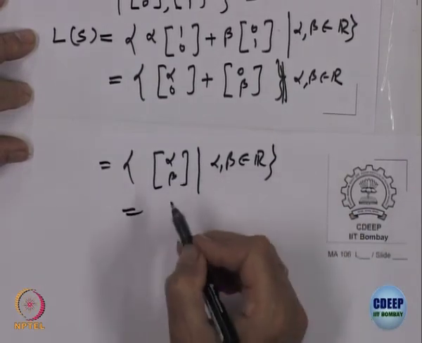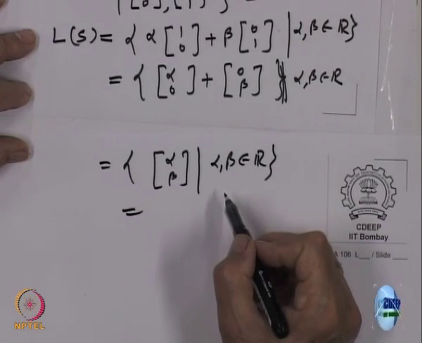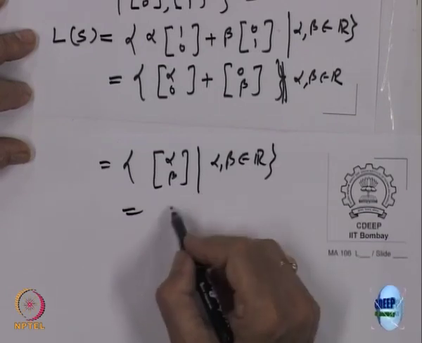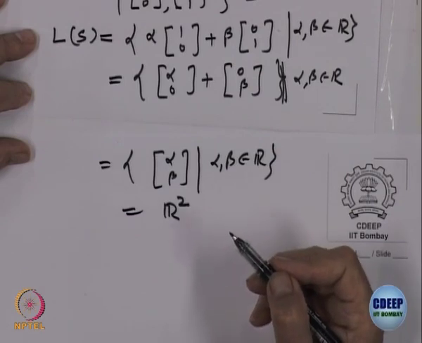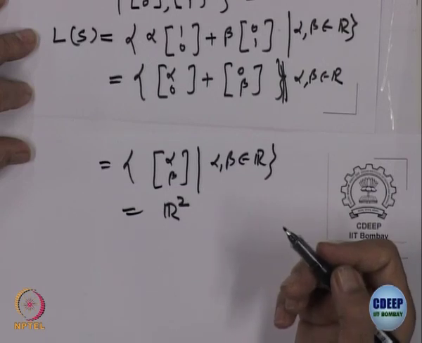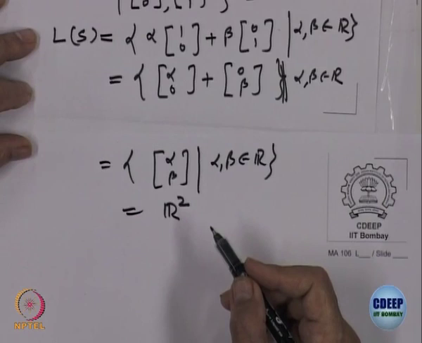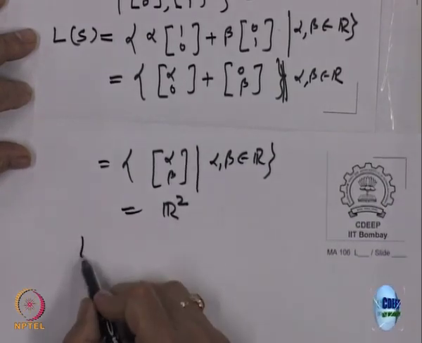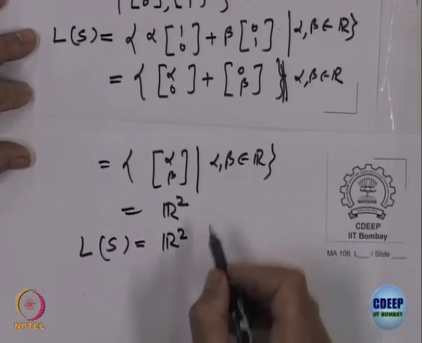If alpha beta are arbitrary, what is this equal to? This is precisely R 2, the whole plane, right. Alpha and beta are arbitrary. So, every vector in R 2, I can choose it and make it equal to this. So, L S is equal to R 2 for S equal to 1 0, 0 1.